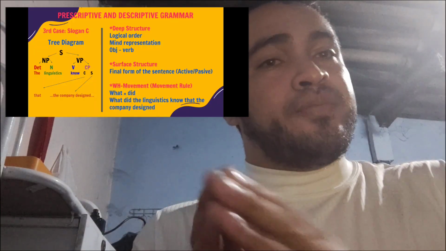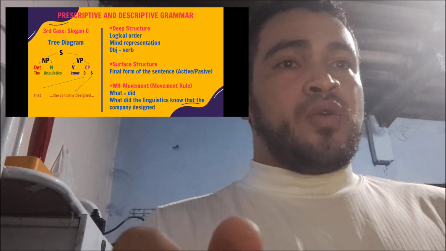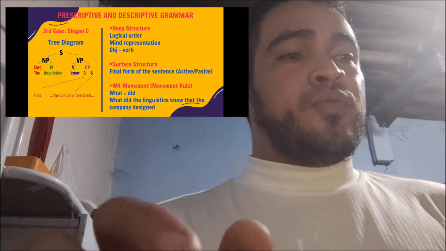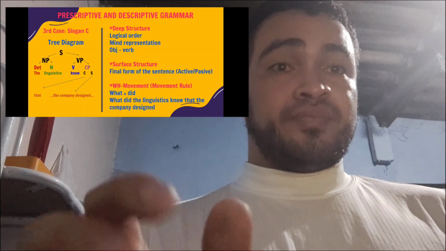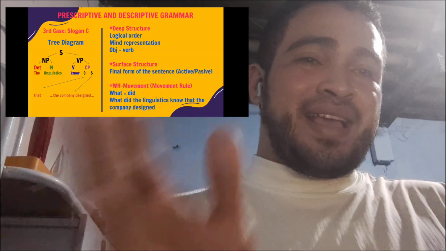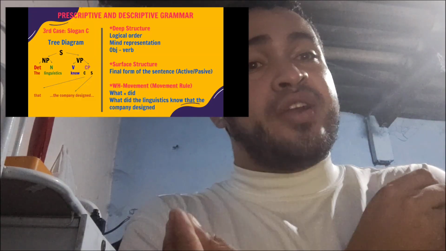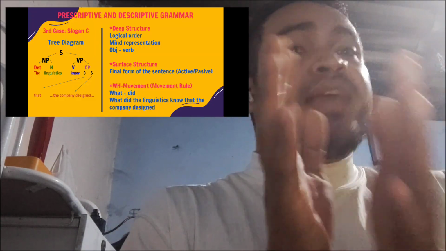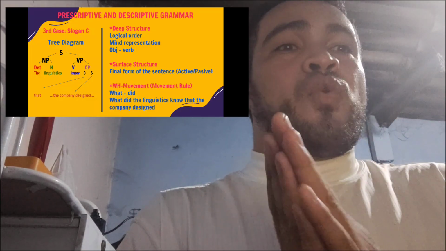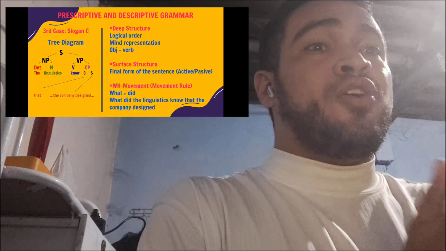As I said before, it is only moving parts. When we have the word "that," we know it is the complement, so "what" moves to the front of the sentence, and the question could be, "What did the linguists know that the company designed?"